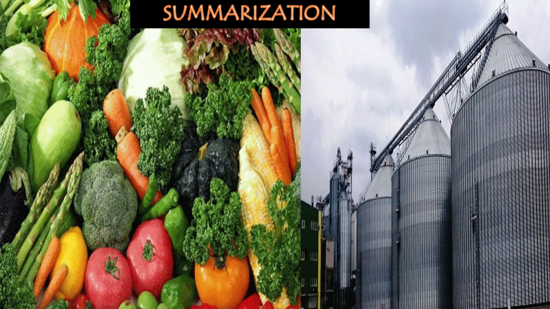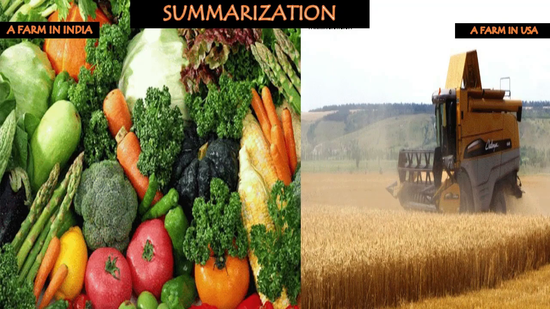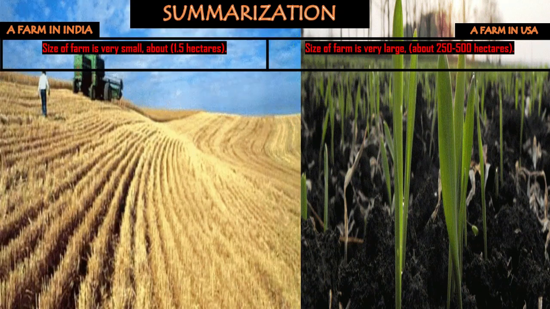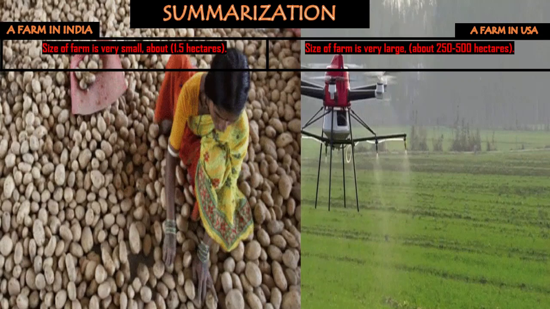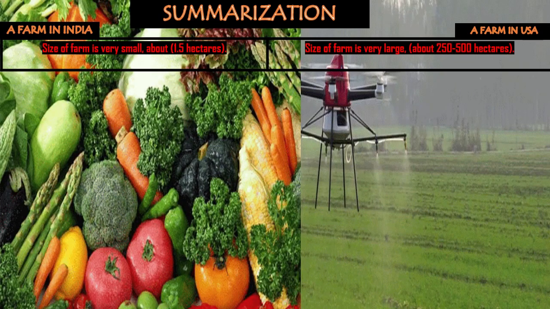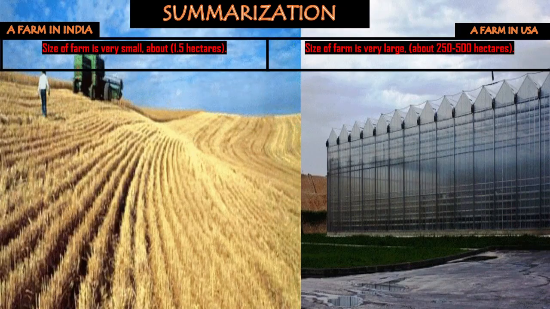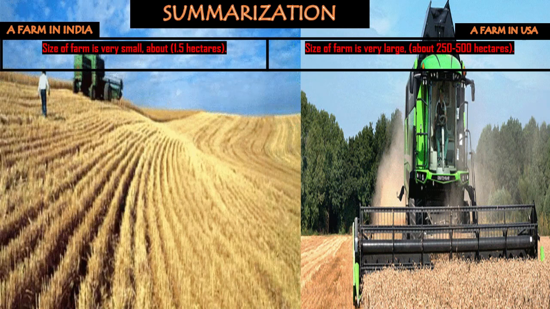Let us do a comparative study between a farm in India and a farm in USA. Let us talk about the size of the farmland. Here in India, the average size of the farm is around 1.5 hectares, which is about 1 acre, which is quite small. But in the USA, the average size of the farm is about 250 hectares, which is 618 acres.